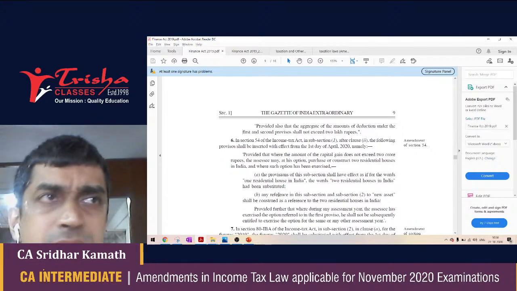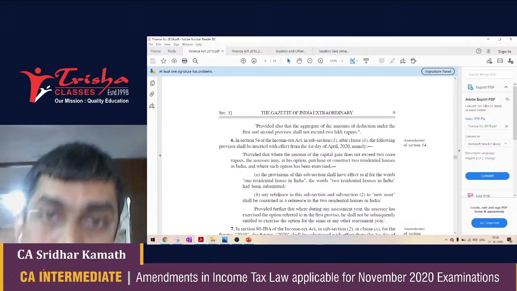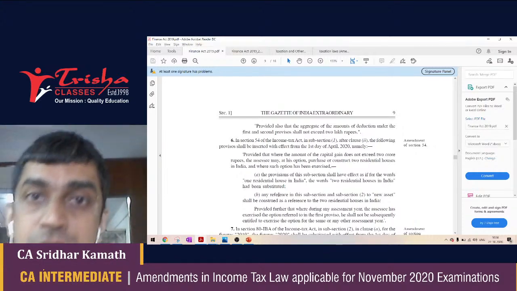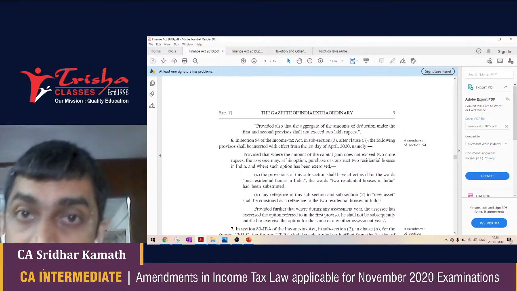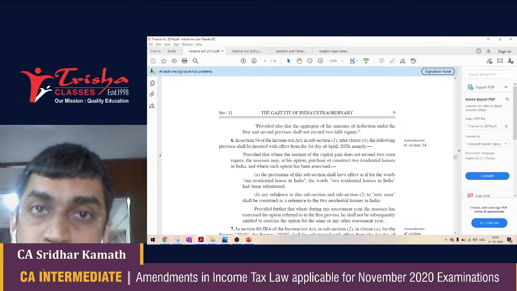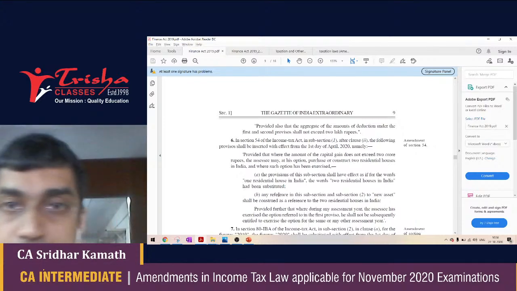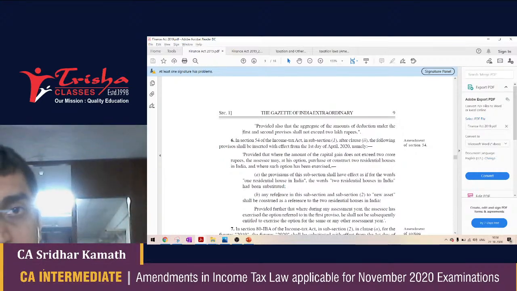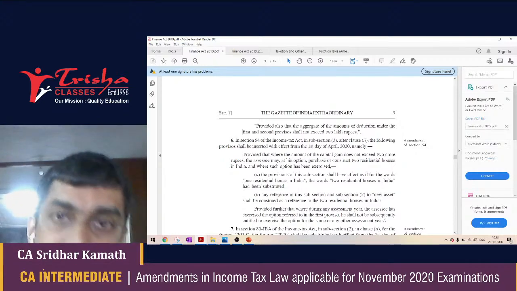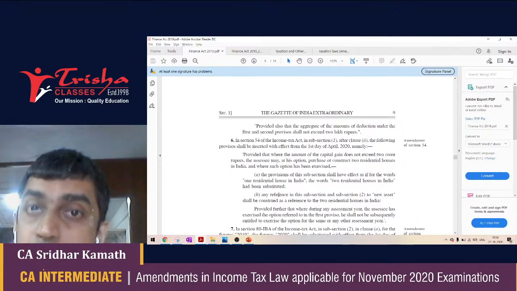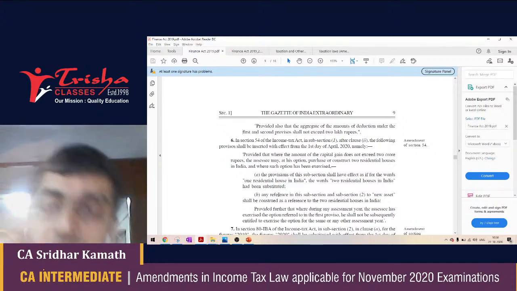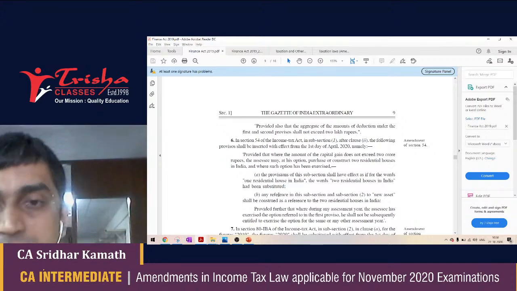They had previously, around 3 years back, made amendments to mention that the purchase or the construction of the residential house should be only one residential house, that too the house should be situated in India. So when you sell a residential house, you are using the capital gains to purchase or construct one residential house in India, is what the section said earlier.